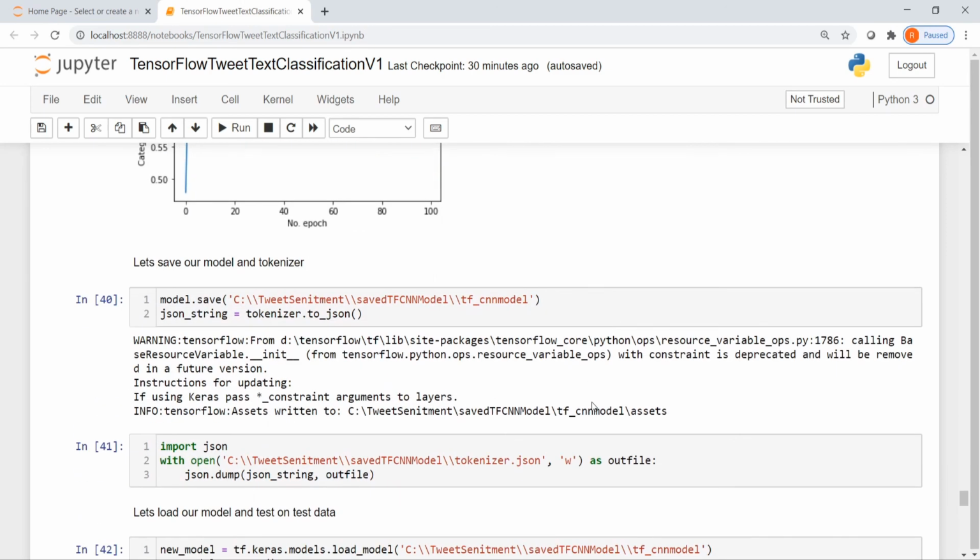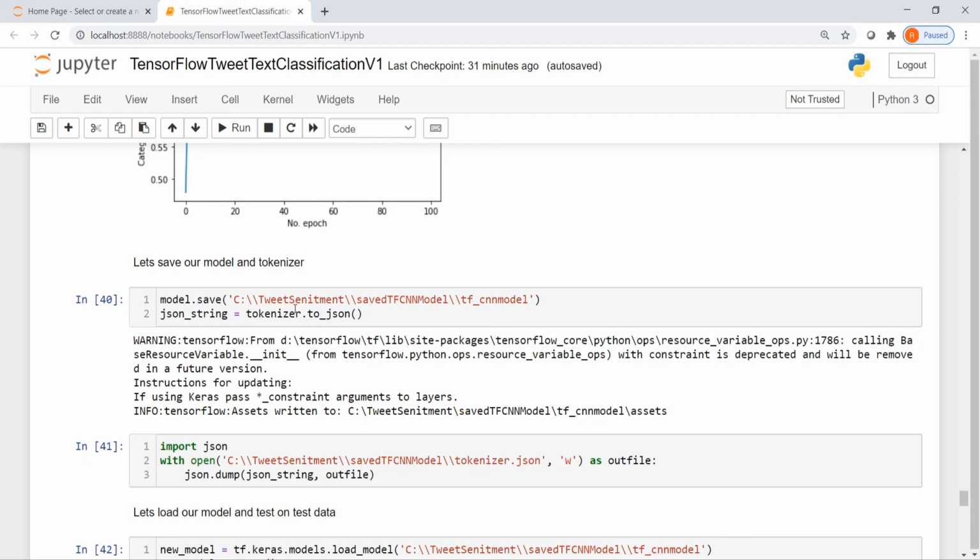Okay. So now that the model has been developed, let us save the model. To save the model, we call model.save and we pass the path where the model has to be saved. In our case, we also need to save the tokenizer for later use, because we are using that as a pre-processing step.